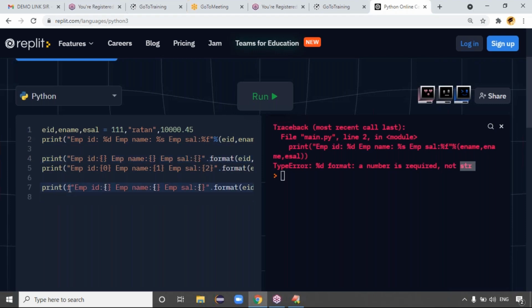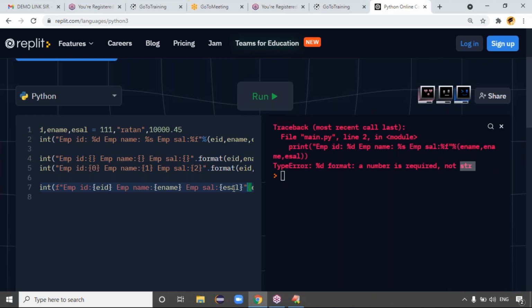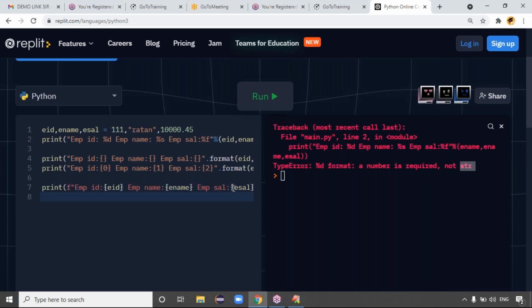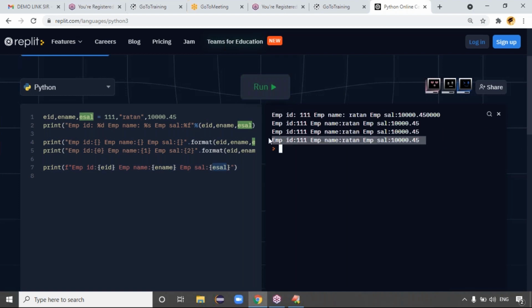The third case is very straightforward, guys. For employee ID, in the braces itself, we can directly pass EID. Employee name, in the braces itself, we can pass E name. Employee salary, in the braces itself, we can pass the E salary directly. We don't need to use the percentile again, and we don't need to use the dot format again. This is all not required, guys. At the start of the string, you simply put the F, then employee ID braces EID, employee name braces E name, employee salary braces E salary, substituting the variables right there. Click on the run button, guys. See, that also gave the output, right?